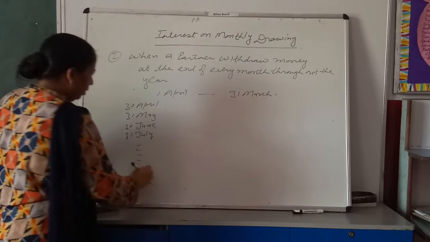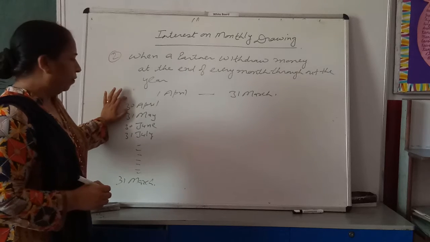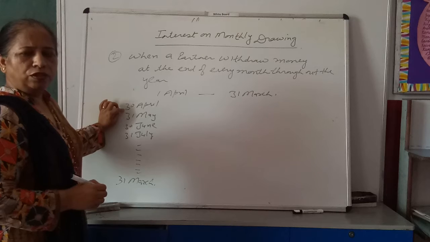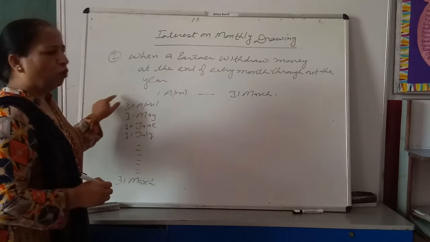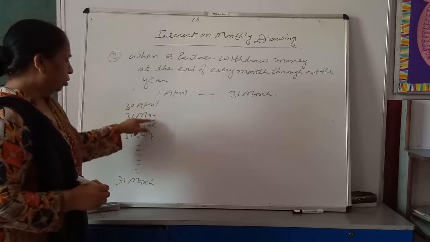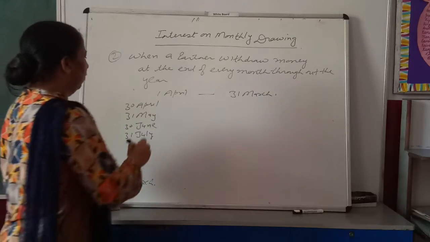Am I clear? End of every month. First time he has withdrawn money on 30th April. That means he cannot use this money in the month of April. He has used this money throughout the year but not in the month of April.